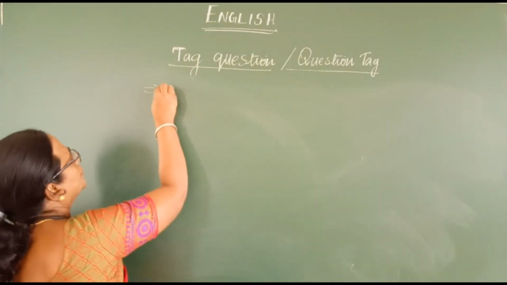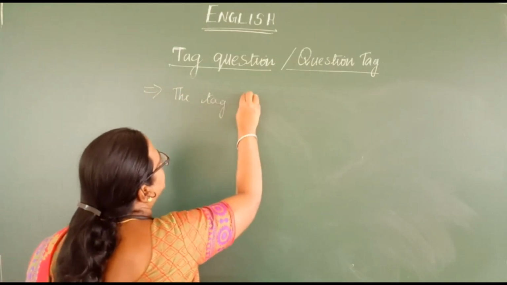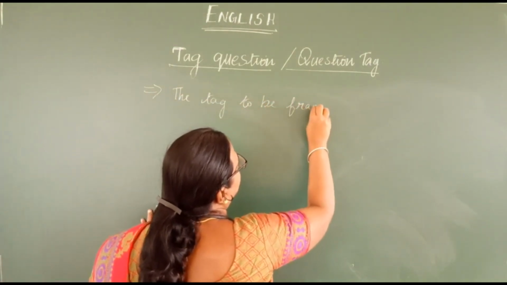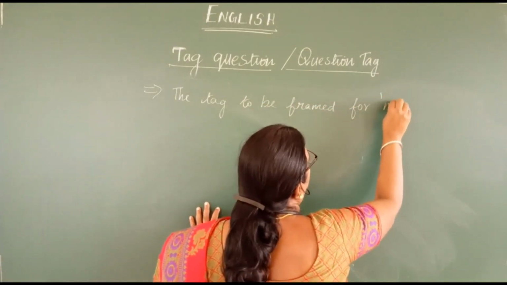Okay, the next point you have to remember is the tag to be framed for must.